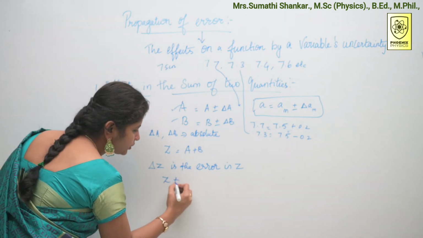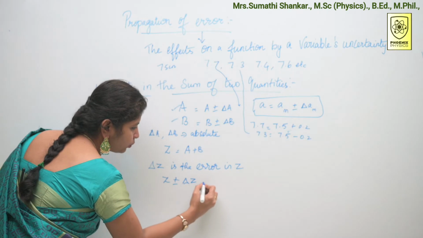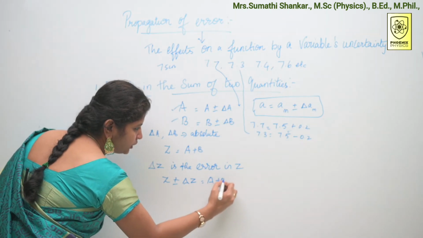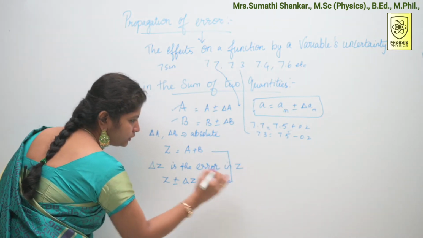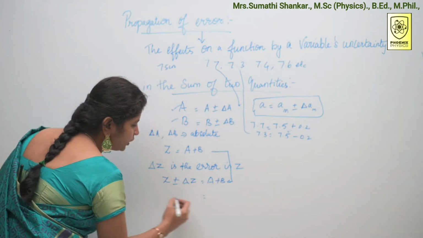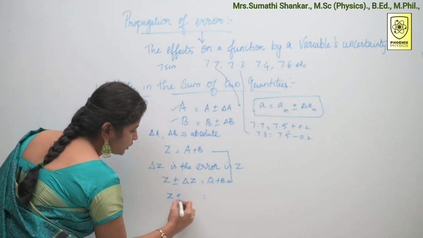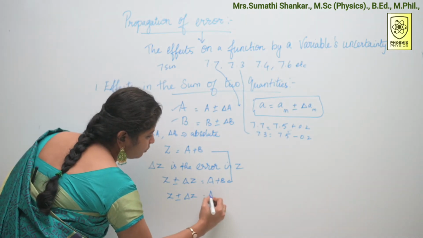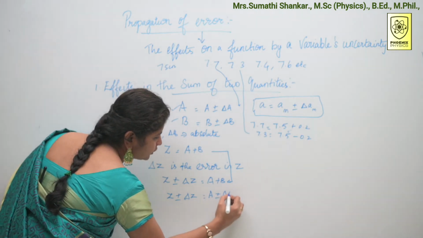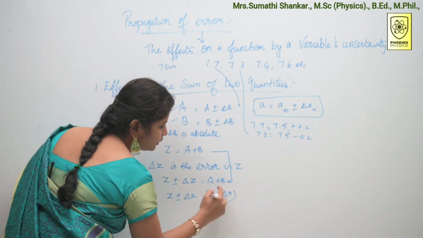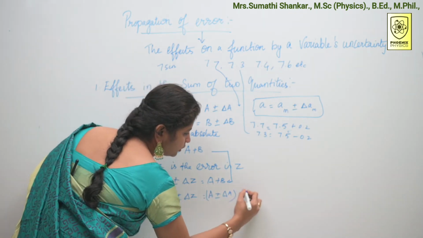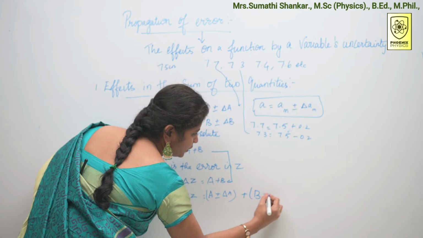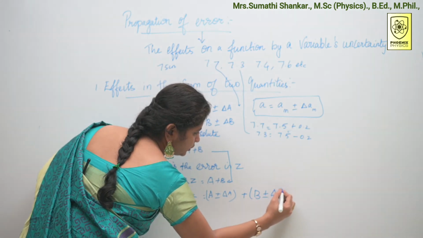Z plus or minus delta Z is equal to A plus B. So I have written like this. Now substitute A and B value. Z plus or minus delta Z is equal to A plus or minus delta A, this plus symbol, B plus or minus delta B.